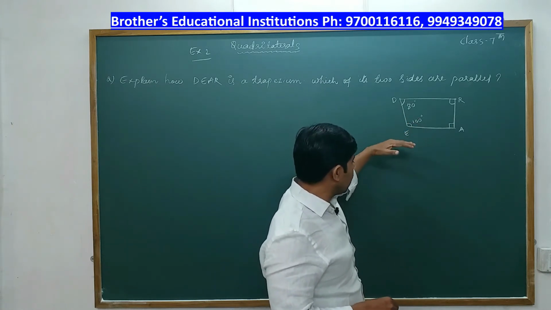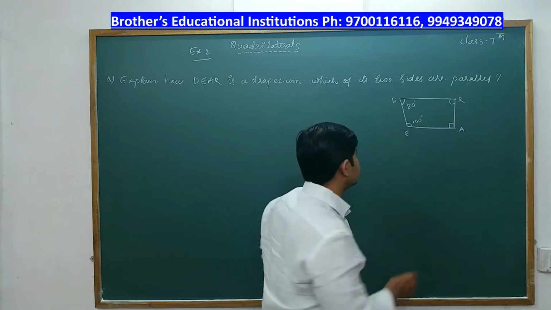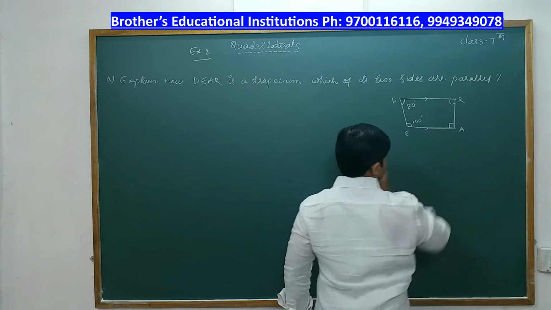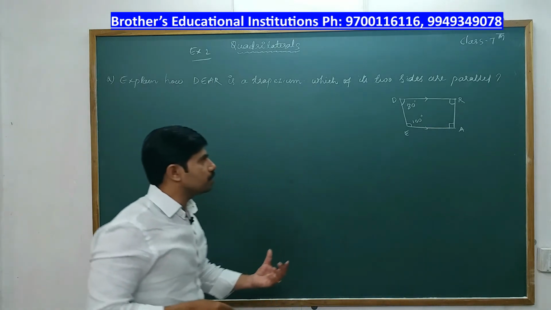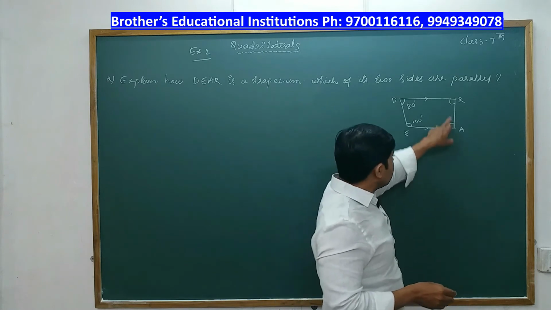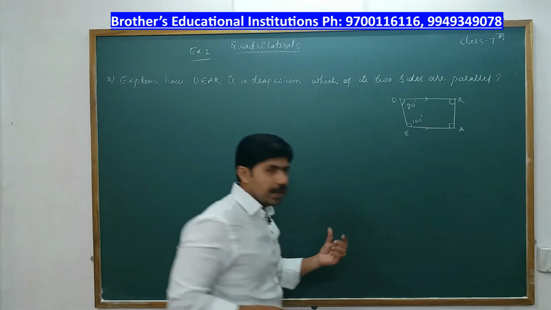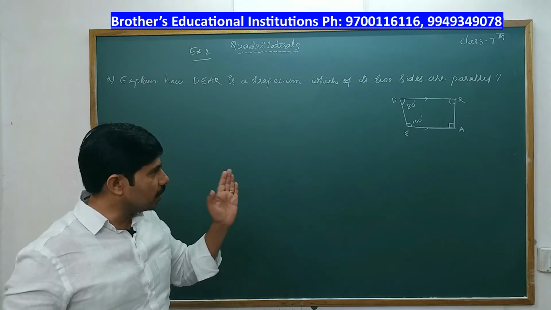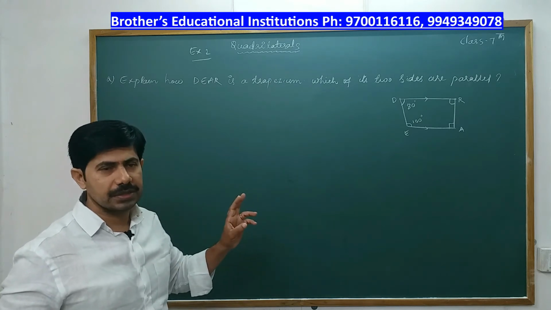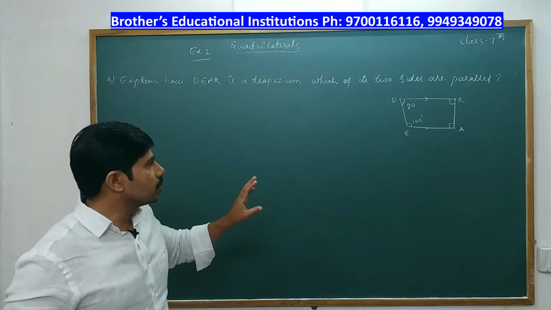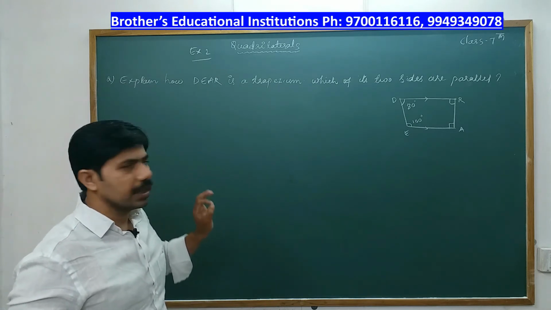As the sum of the angles on the same side is 180 degrees, we say DR is parallel to EA. Angle A plus angle R: angle A is 90, angle R is 90, so A plus R is also 90 degrees. There also the sum of the opposite angles is 180 degrees. So therefore we say this DEAR is a trapezium.